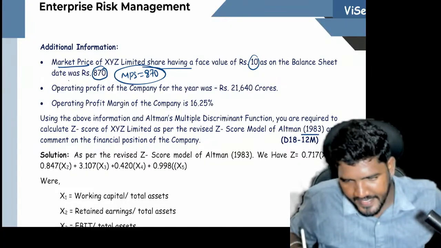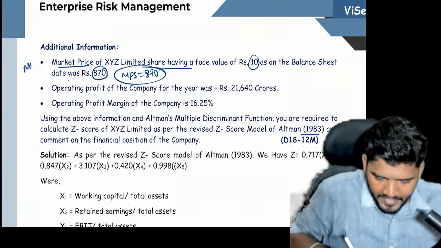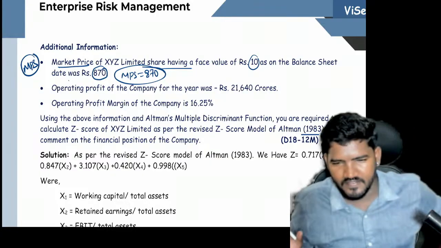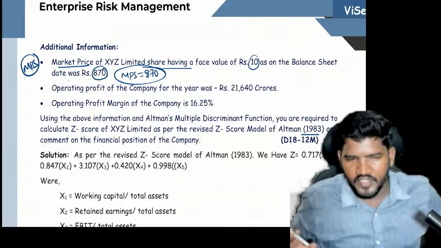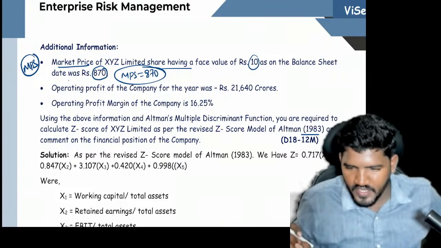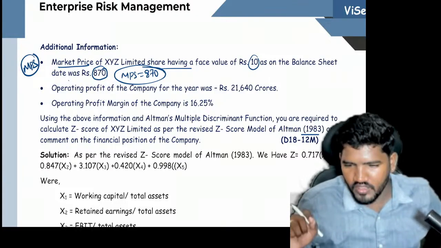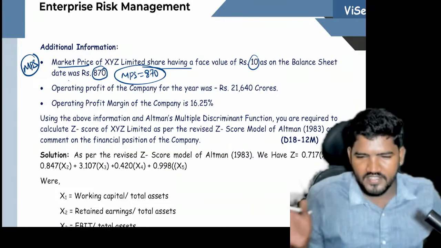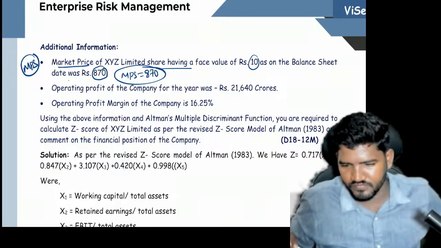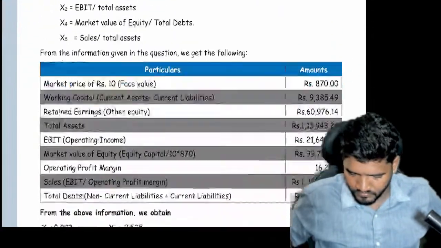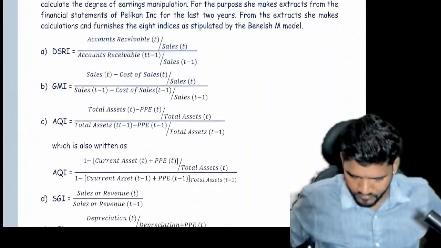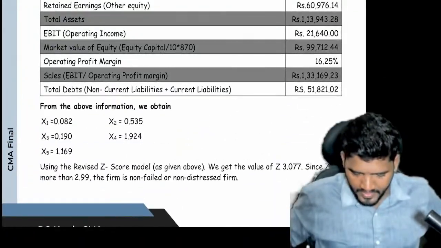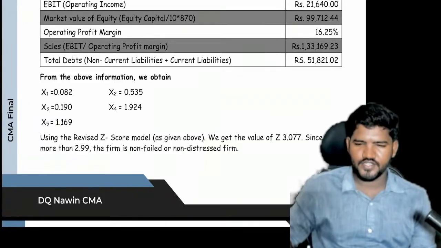If they ask for the 1983 model, even though there is MPS information, don't focus on that. Only if there is no clarity in the model, then we have to check X4. If they specified, don't focus on the remaining things, just go. So that's it, guys.